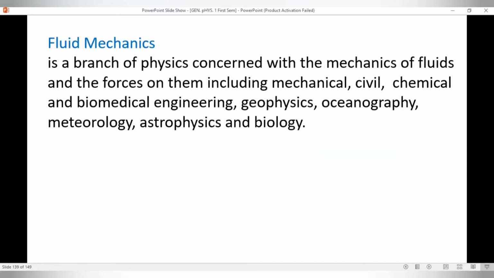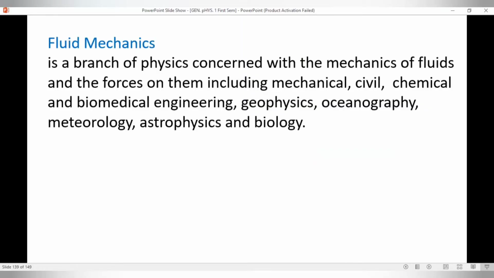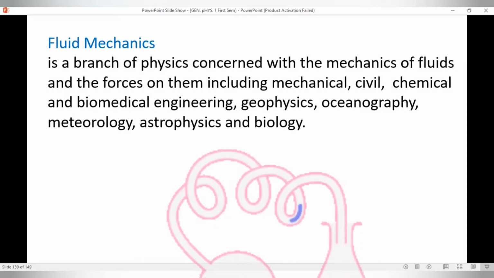When we speak about fluid mechanics, it is a branch of physics concerned with the mechanics of fluid and the forces, which include mechanical, civil, chemical, and biomedical engineering, geophysics, oceanography, meteorology, astrophysics, and biology. But preferably, our focus in this video is just mechanics of fluid.